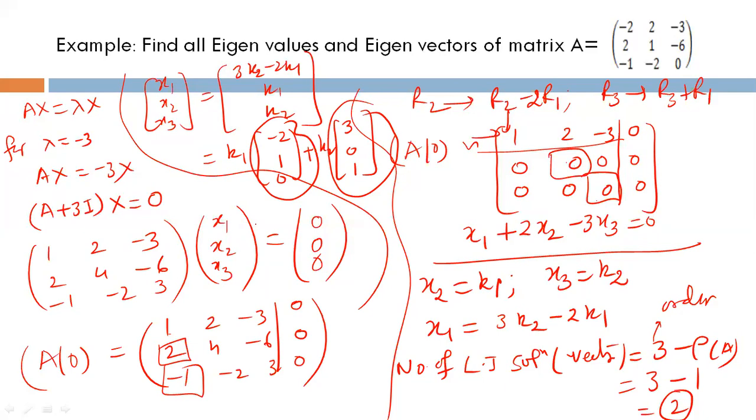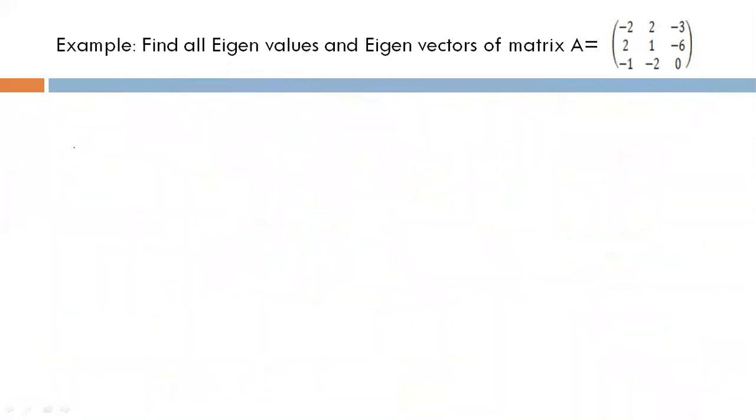If the solution is in the form of fractions, then we put k1, k2 accordingly so that the fractions are removed. For example, suppose the eigenvector is in this form: 5 by 3, 1 by 3, 2, times k. Suppose this is the first solution.